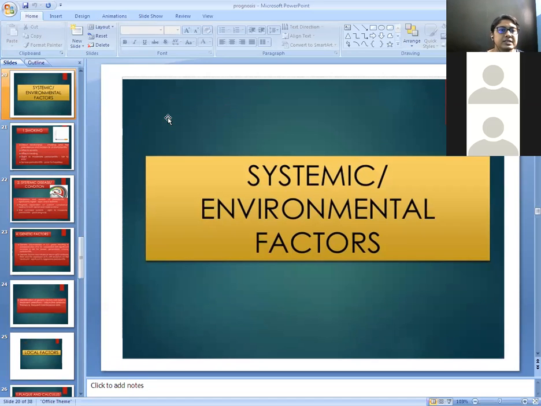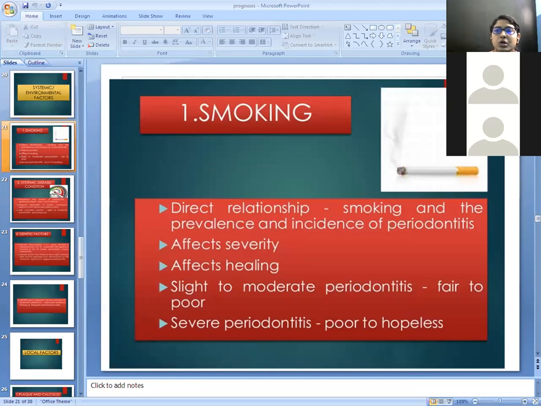So next factor is the systemic and environmental factors of the prognosis. So in environmental factors, we are going to discuss the first factor, which is smoking.